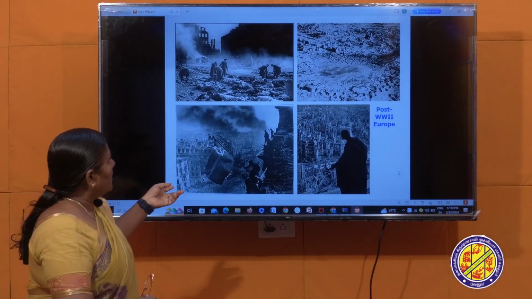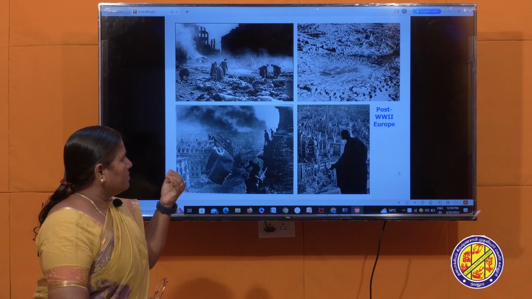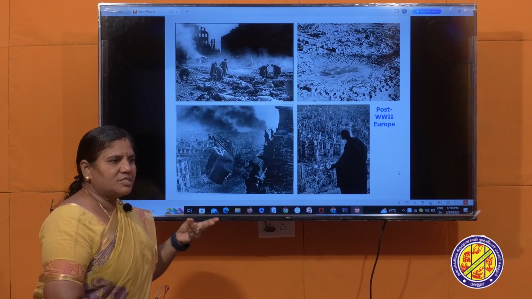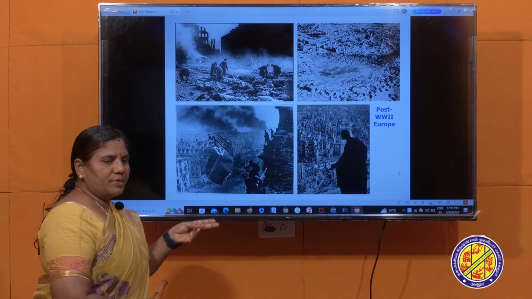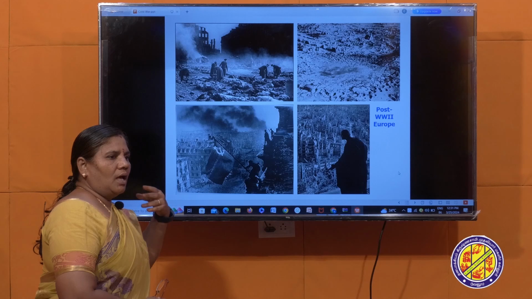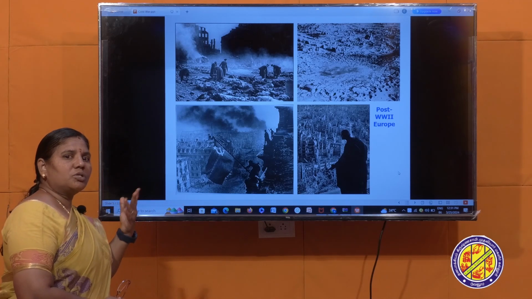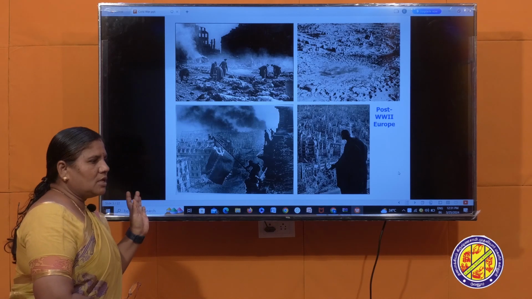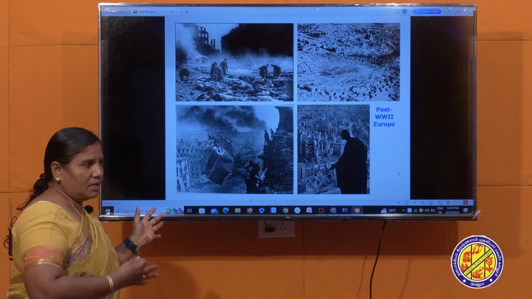Next. The causes for the Cold War: first, political ideology, as I said. Second, there was an arms race between USA and USSR. Arms race means they were manufacturing atomic and nuclear missiles and also ballistic missiles. Both of them were suspicious of each other and accumulating these weapons.